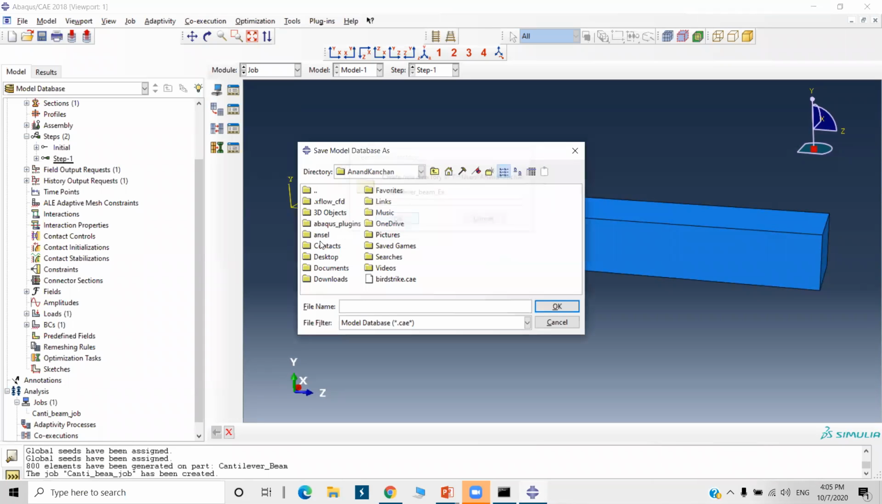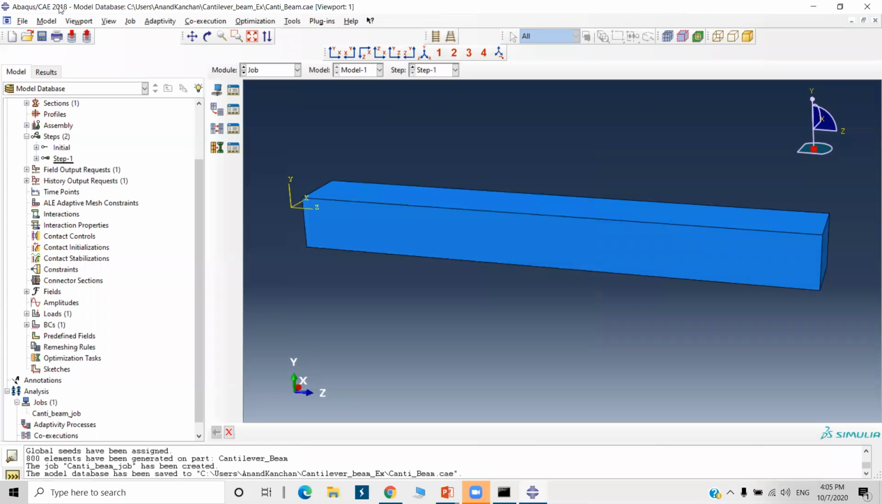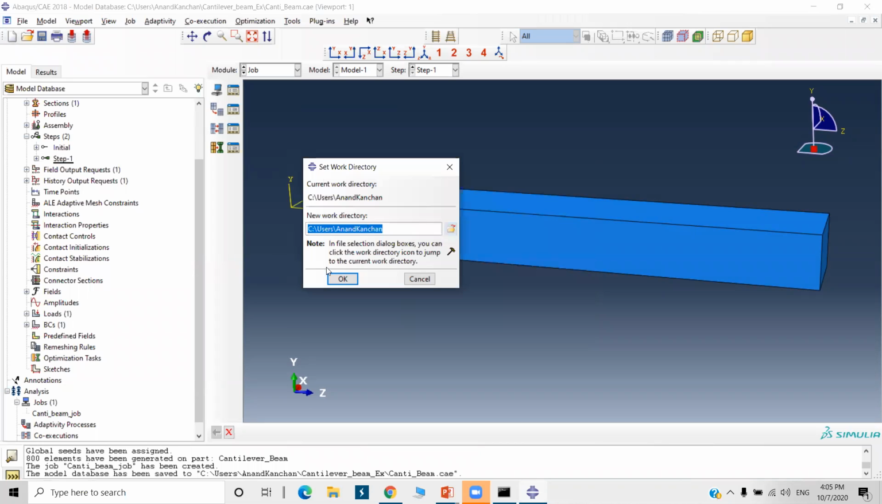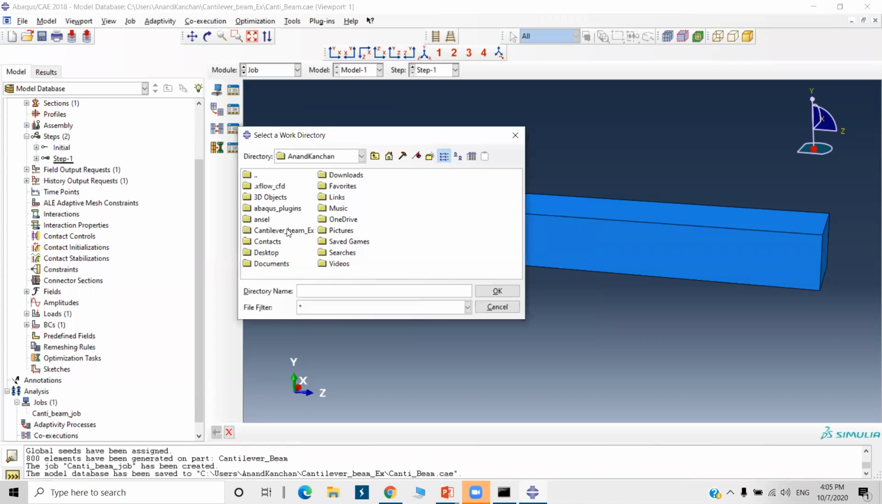Cantilever beam exercise. I'll name it cantilever beam. It will be saved as a .cae file, cantibeam.cae. You can see at the top of Abaqus 2018 it is showing the path and name of the file. Now it's time to set the work directory. So go to this cantilever beam folder you have created, select it and say okay.